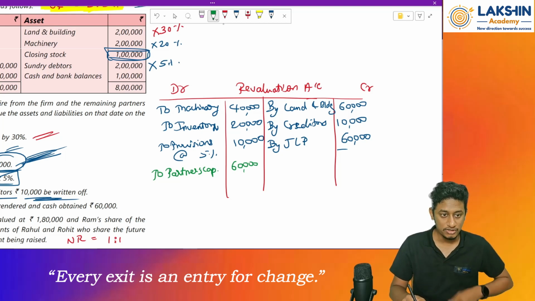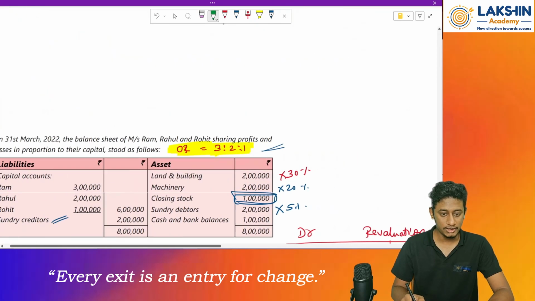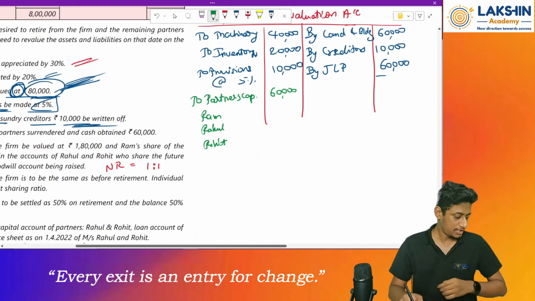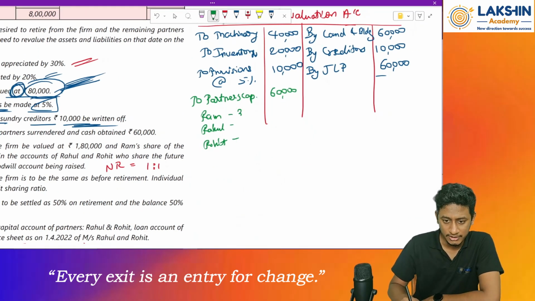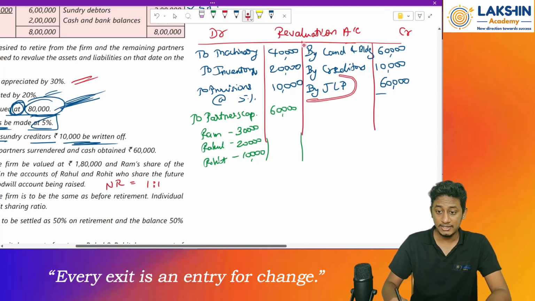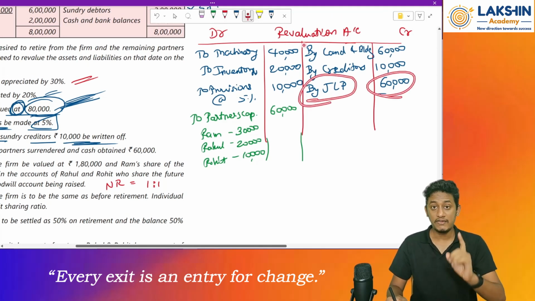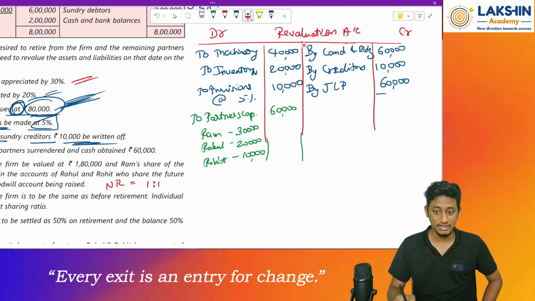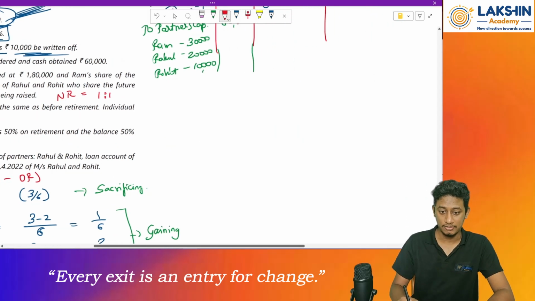What are the partners' names? Ram, Rahul, and Rohit, right? Yes, so 3 is to 2 is to 1. So 6, and I can simply take 30,000, 20,000, and 10,000. This is my revaluation account. If I take the joint life policy in the revaluation account, this is how it appears, but if I don't take it in the revaluation account, this won't be there, and there will be no profit or loss in the revaluation. Clear?